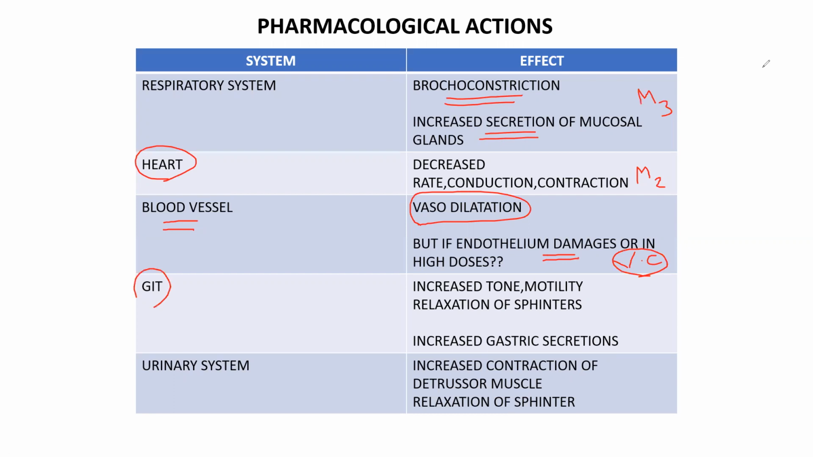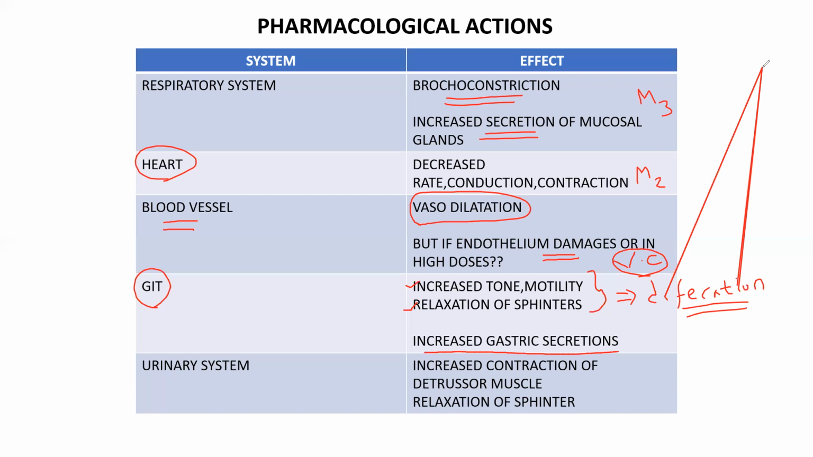Next, coming to gastrointestinal tract, increased tone and motility. That's the first one. And the second one is relaxation of sphincters. This is the main purpose for defecation. This was exactly opposite to what I told in the adrenergic system, where there is decreased tone and motility and contraction of sphincters. As well as it causes increased gastric secretions with the help of M1 receptors. And then coming to urinary system, increased contraction of detrusor muscle and relaxation of sphincter. It is for urination.